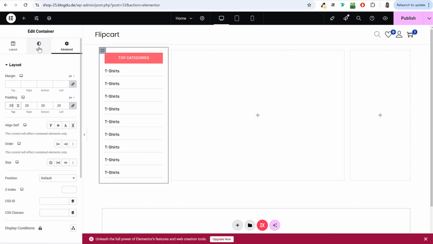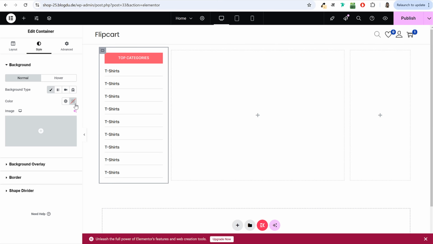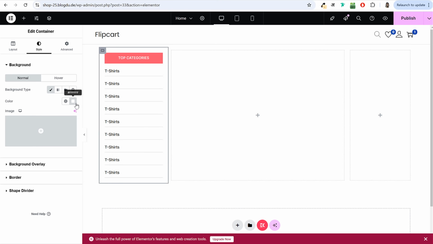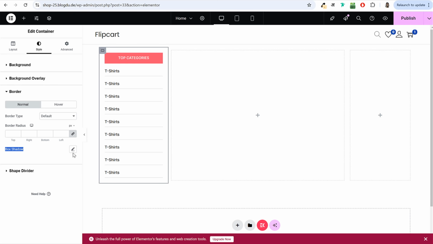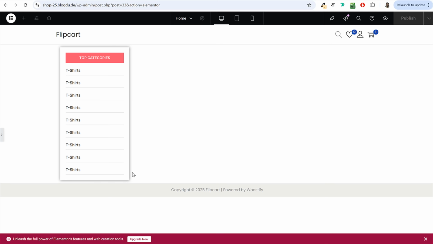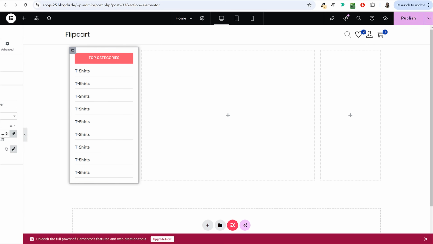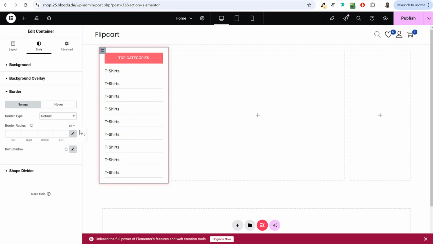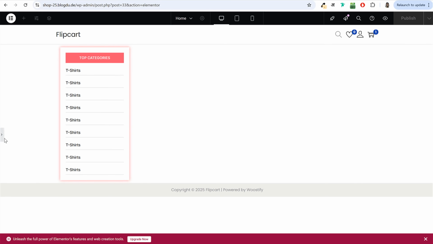All right. Now let's go to style and change the background color to white, which is obviously already white, but still I would recommend you change it to white. Now to give this shadow, you have to go to border and select box shadow. Click on this pencil button. Once you click on that button, it will automatically add a shadow. But if you want to make it lighter or darker, or change the color of this shadow, by default it is black. For example, if you want to change this to pink or red color, you can do it like this. Now, as you can see, the shadow color is changed.